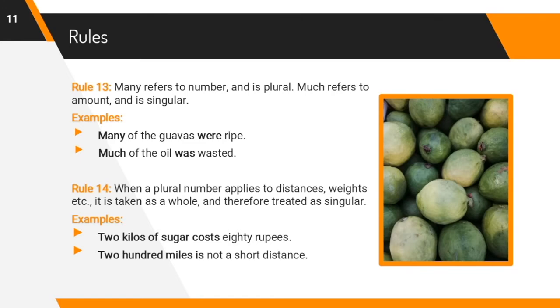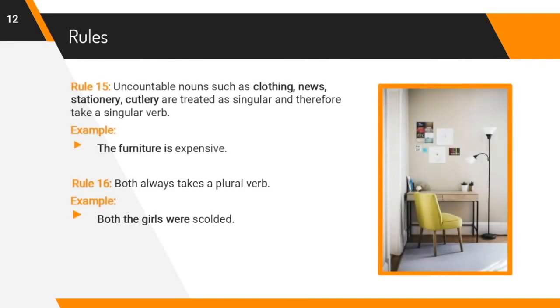When a plural number applies to distances, weights, etc., it is taken as a whole and therefore treated as singular. For example, 2 kilos of sugar costs 80 rupees. Next example, 200 miles is not a short distance. Uncountable nouns such as clothing, news, stationery, cutlery are treated as singular and therefore take a singular verb. For example, the furniture is expensive. Both always takes a plural verb. For example, both the girls were scolded.